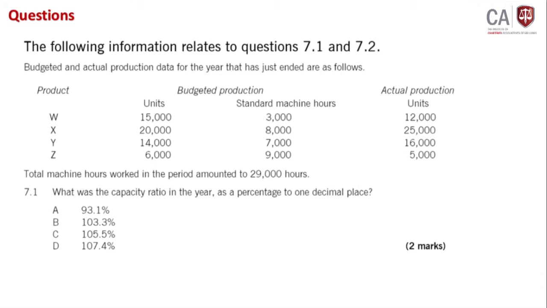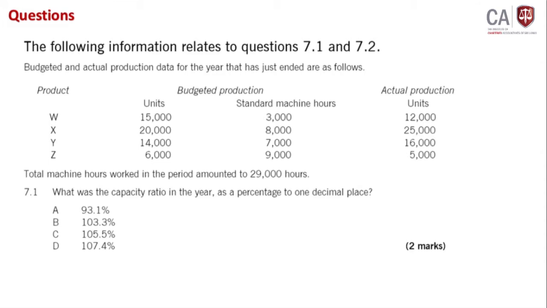How do you calculate budgeted hours? It is like this. You have 3,000 into this plus 8,000 into 5,000 plus 7,000 into 16,000 plus 9,000 into 5,000.